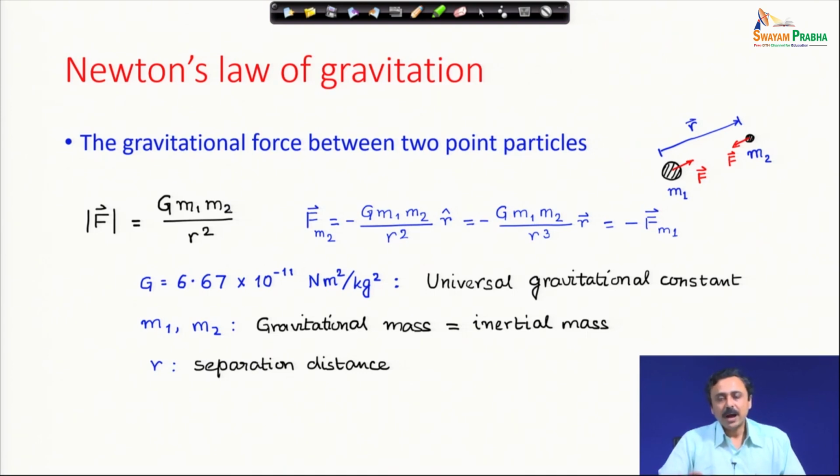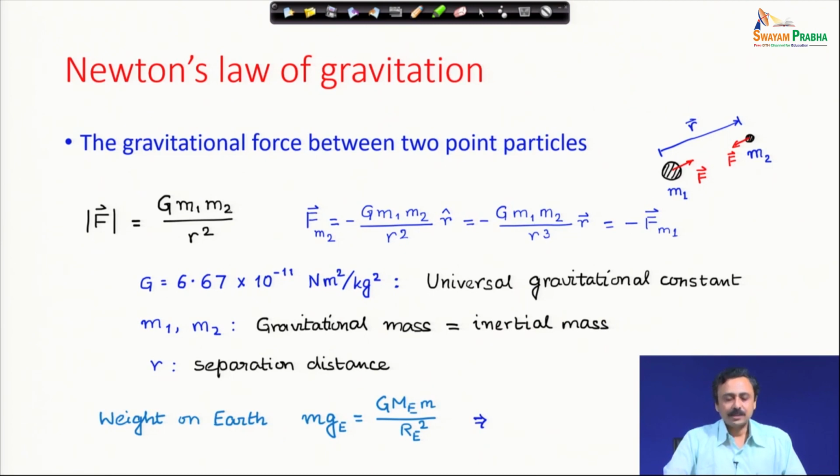So the mass that comes in Newton's second law of motion is the inertial mass, and the mass that comes in the gravitational law of Newton is called the gravitational mass. Now, there is no reason why these two should be equal, but they are found to be equal to a very high level of precision. R is the separation distance.